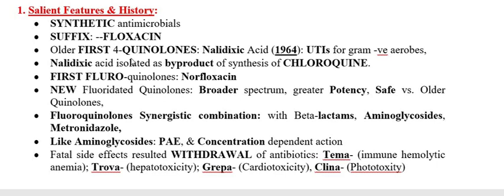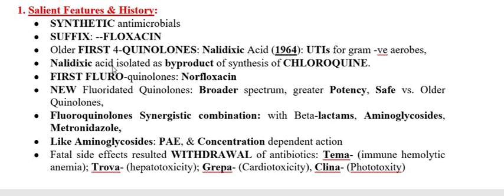About its isolation, as I earlier said, this is a synthetic group. However, nalidixic acid was isolated as a byproduct during synthesis of chloroquine. Chloroquine is an anti-malarial drug, and while synthesizing it, a byproduct was formed, and that byproduct was nalidixic acid, possessing antimicrobial activity.